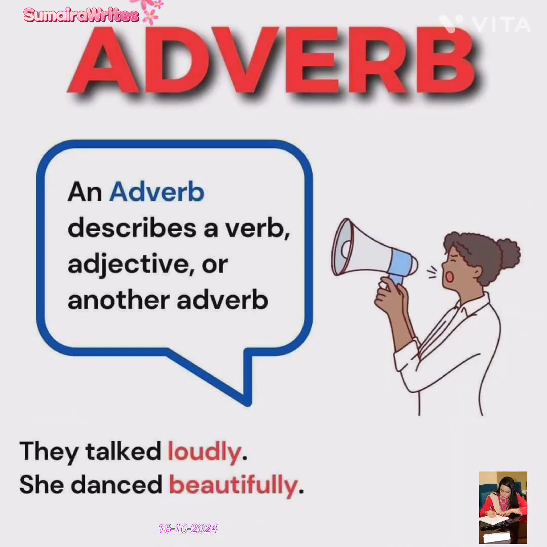Next is adverb. An adverb describes a verb, an adjective or another adverb. For example, they talk loudly. In this sentence, loudly is an adverb. She danced beautifully. In this example, beautifully is also an adverb.